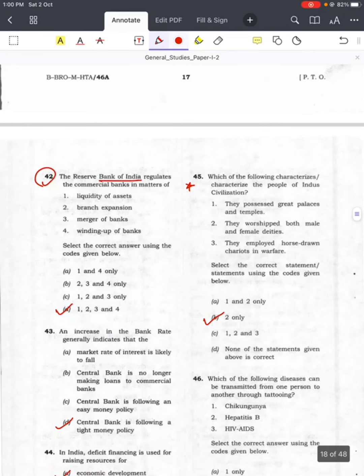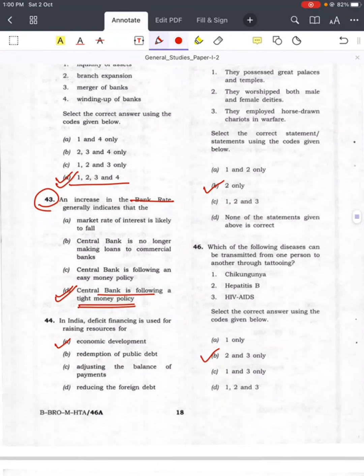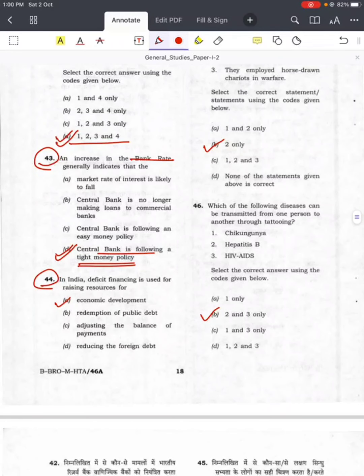Question number 42, Reserve Bank of India, answer is D, 1, 2, 3 and 4. Question number 43, bank rate, answer is D, central bank is following a tight money policy. Question number 44, deficit financing, answer is economic development.